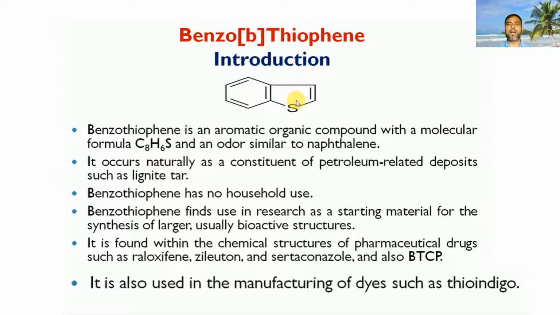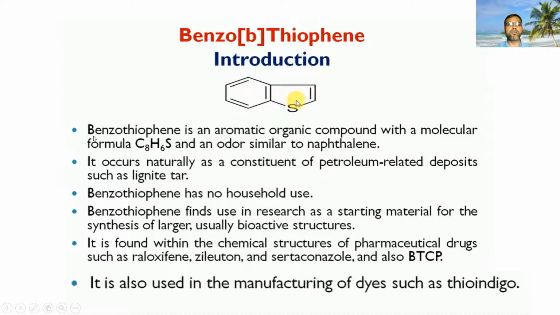Today in this video, I am going to talk about benzothiophene. What is benzothiophene? You can see here, this is the structure of benzothiophene. Benzothiophene is an aromatic organic compound with a molecular formula C8H6S and odor similar to naphthalene.